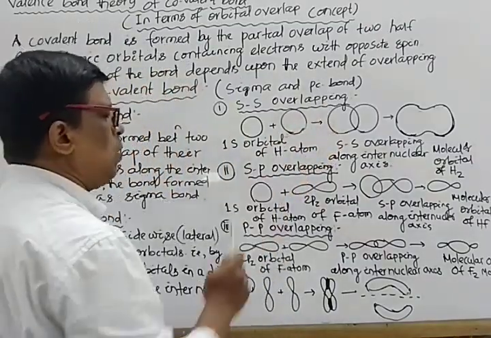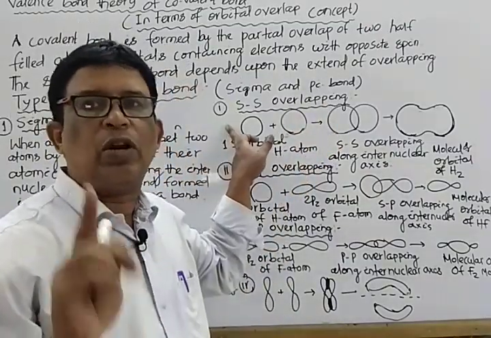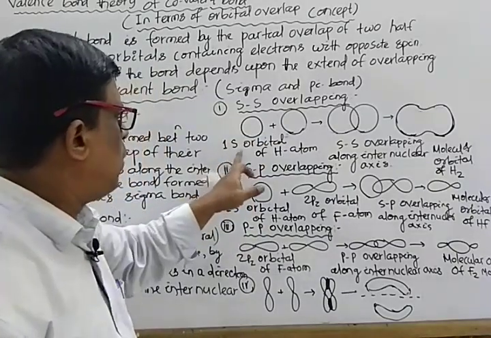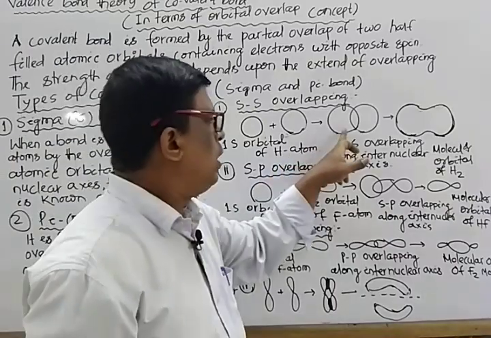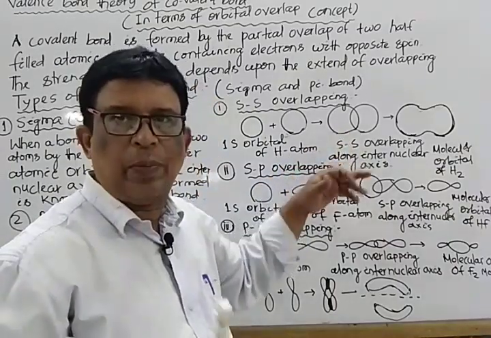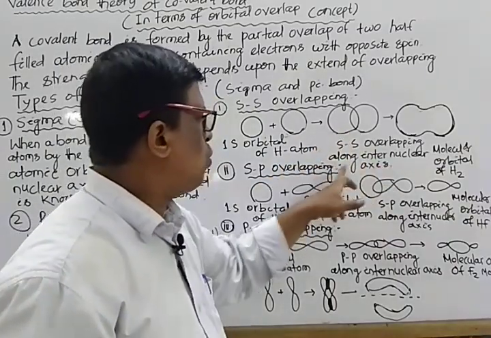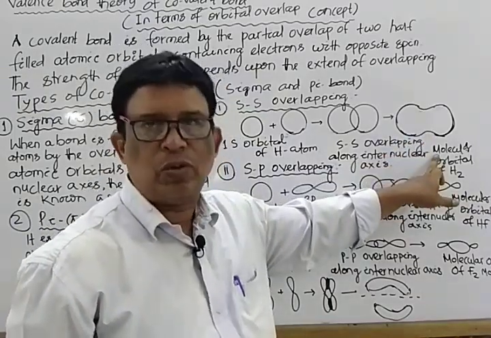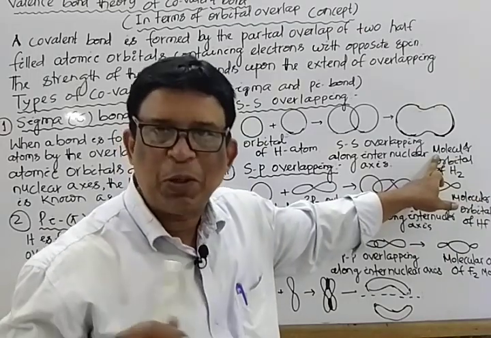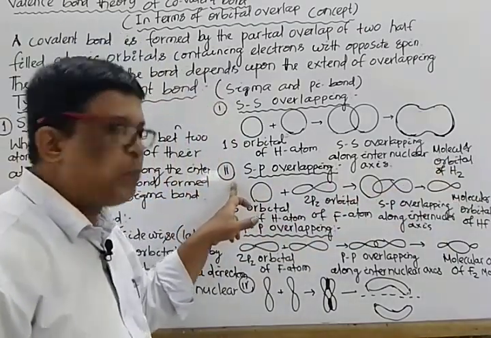First is SS overlapping. Let us consider the formation of H2 molecule. That is 1s orbital of hydrogen atom, 1s orbital of hydrogen atom. When they undergo axial overlapping along the internuclear axis, it is SS overlapping, resulting in the formation of H2 molecule.